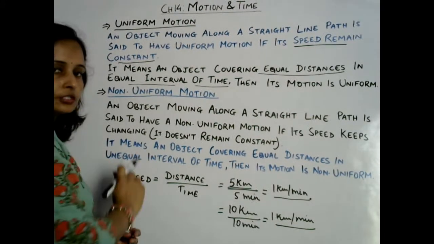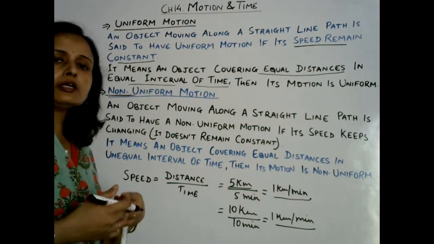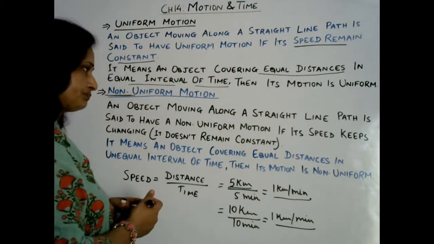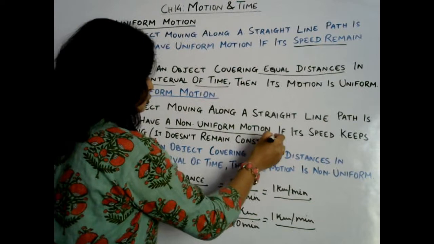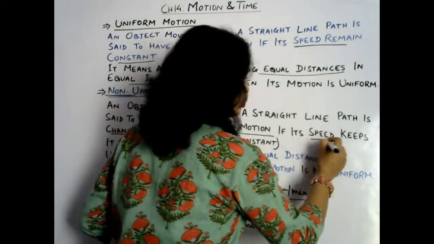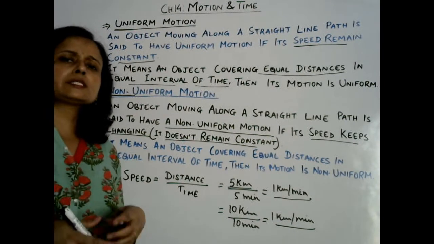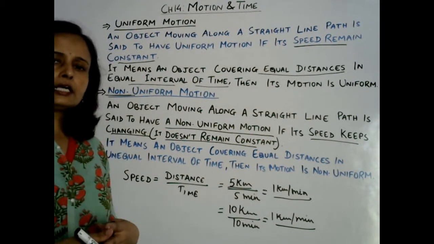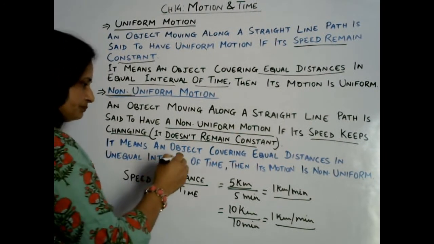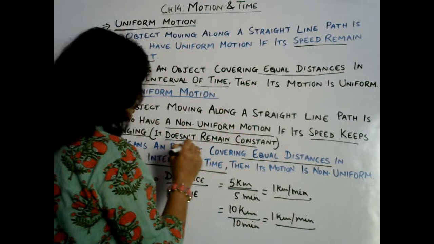Now non-uniform motion. What is non-uniform motion? Non-uniform means the object that is running on a straight line path is not covering equal distance in equal intervals of time. Okay, so that is said to be non-uniform motion. In non-uniform motion, speed keeps changing. Speed is not constant. It doesn't remain constant, it will change. So when the speed of a vehicle is changing, then that vehicle is showing non-uniform motion. So in non-uniform motion, an object will cover equal distance in unequal intervals of time.